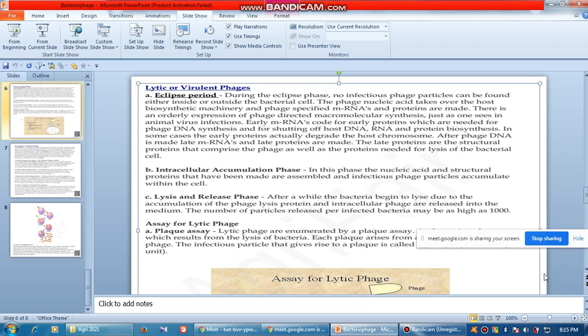So in order to do so, you need to produce a lot of bacterial things. Okay. So in this way it will happen. So eventually, in the last step, lysis and release will take place. Okay, there are some specific things.